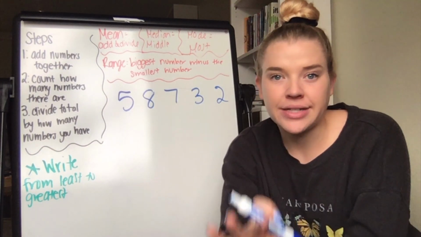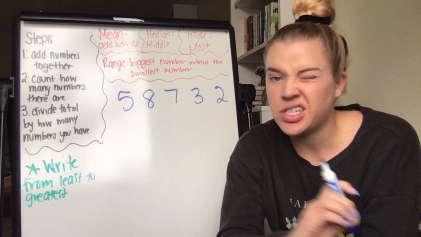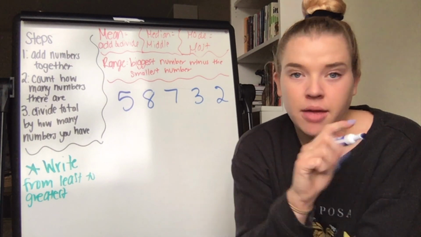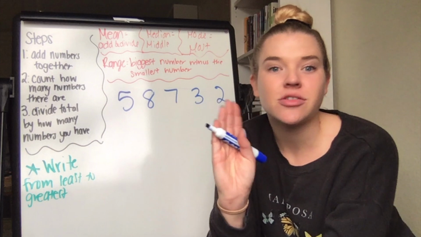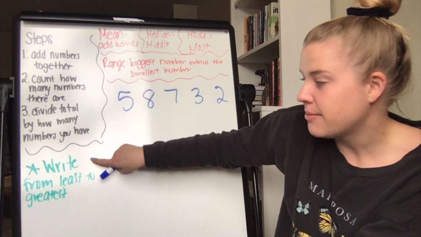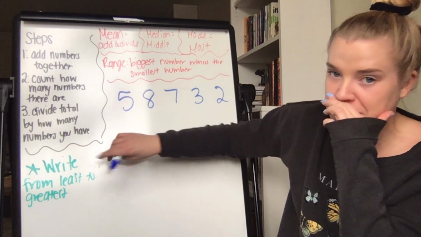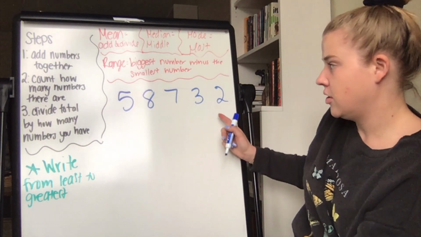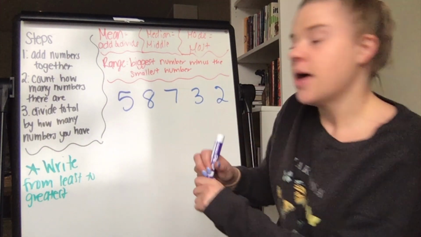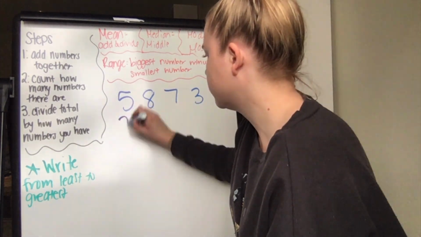Okay, so I wrote our next series of numbers down so that we can just see another example of how to solve for mean, median, mode, and range. Before I even begin solving, I must do my most important first step, which is writing my numbers from least to greatest. So I'm going to look at these numbers and I'm going to see which one's the smallest. Okay, if I'm looking at these, I'm going to write this in a different color just so I don't get confused. My smallest number here is 2.